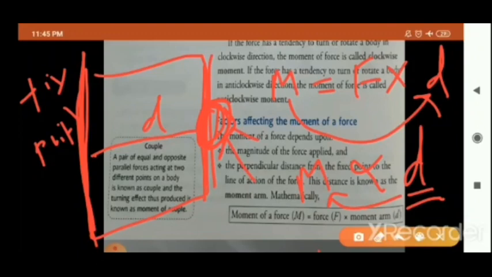व्हाई द टर्निंग इफेक्ट ऑफ द फोर्स इज मोर? रीजन, बिकॉज द डिस्टेंस ऑफ द लाइन, this moment arm, or you can say the distance between the hinge and the handle is more. So it is easy to open or close the door because of the turning effect. Door क्या होता है? If you are going to apply the force here, will this door move in a straight direction? No, it will turn. Okay, and why will it turn? Reason, since one side of the door is fixed to a hinge.